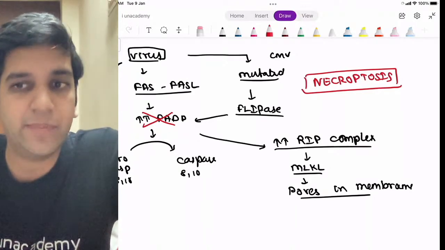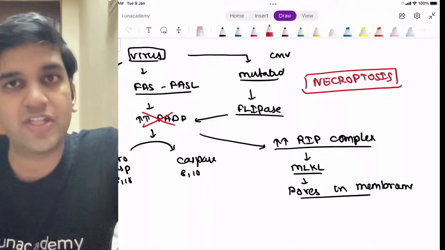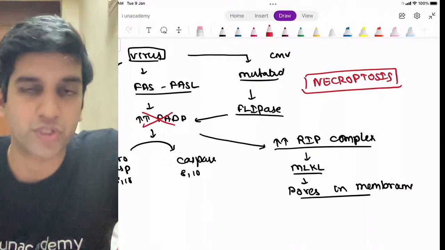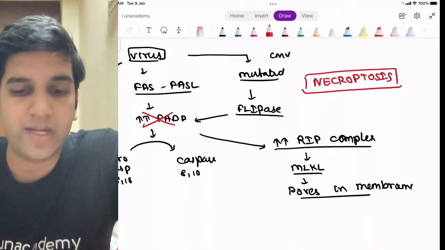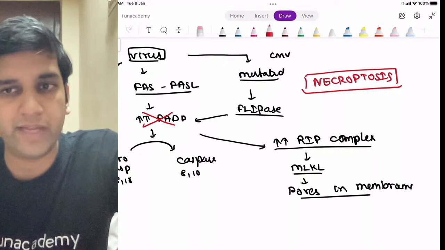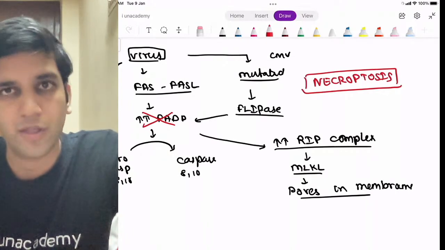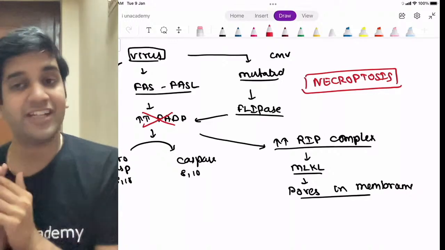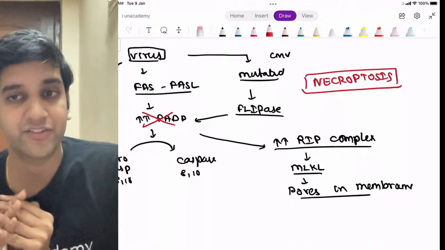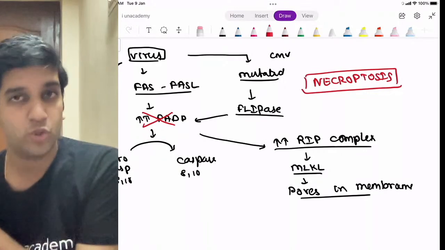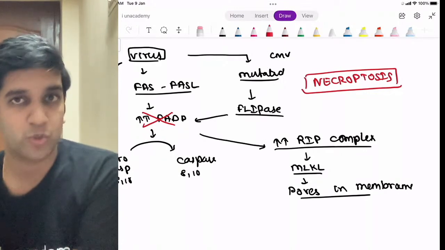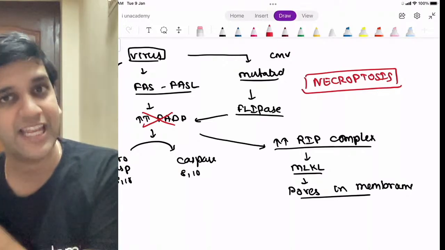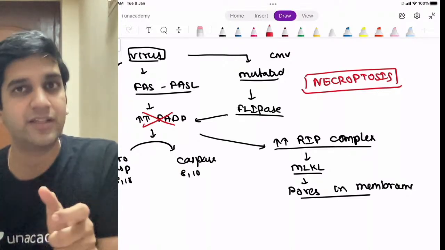An enzyme level will be elevated when there is cell membrane damage and necrosis, or no cell membrane damage and apoptosis? Where do you think the AST ALT level will be elevated? Necrosis or apoptosis? Only when there is cell membrane damage. Which means I have been having a discordance in medicine for many years. For many years, I know that virus causes apoptosis, and for many years, we also know that AST/ALT levels are elevated in hepatitis. I was not able to link it.